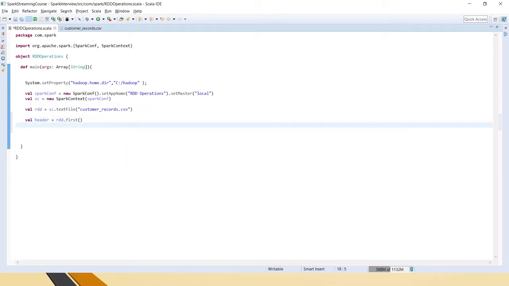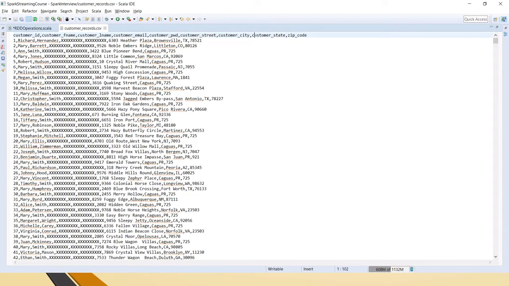Next we will remove it. How to do that? val headerRdd = rdd.filter(x => x != header). What this command will do is, when x is not equal to this entire row, it will put it into headerRdd, which means it is omitting the header. This is the way we omit the header.